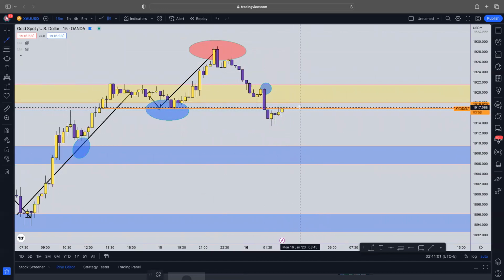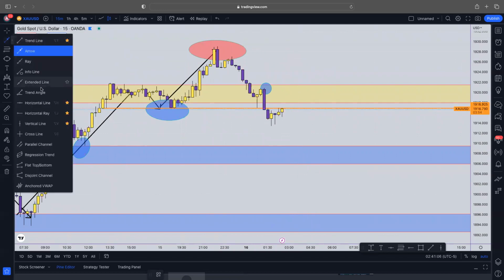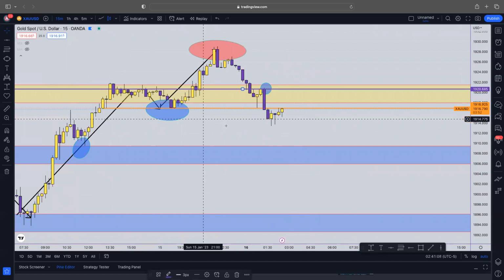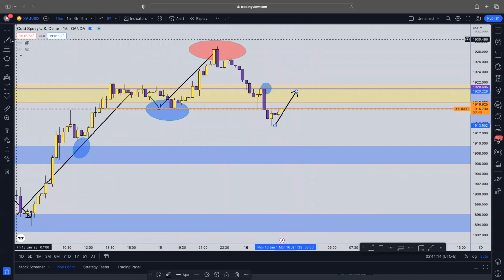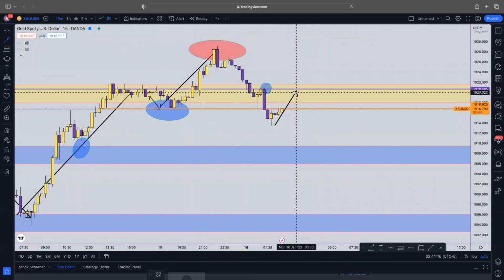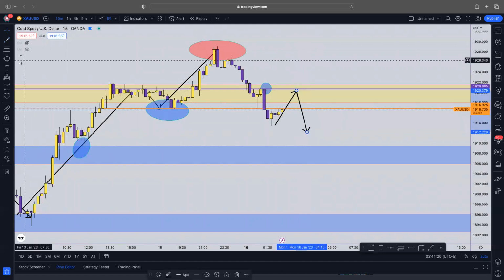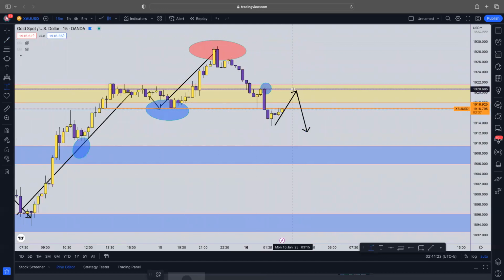I'll either enter one entry here at 1916, or I would look for a sniper pullback entry at 1920, because this would be like, all right, bet. It retests here at 1920, and then after this retest, it should literally be straight blue. No drawdown. You can maybe set your stop loss literally right above it, no more than 30 pips.